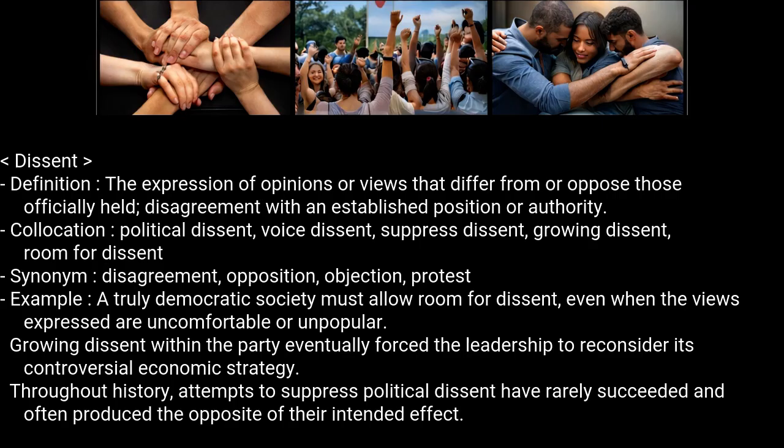Example: investing in employee training is a long-term strategy that ultimately benefits the entire organization. Researchers are still studying the long-term effects of the medication on patients with chronic conditions. Building a successful career requires setting clear long-term goals and working toward them consistently.